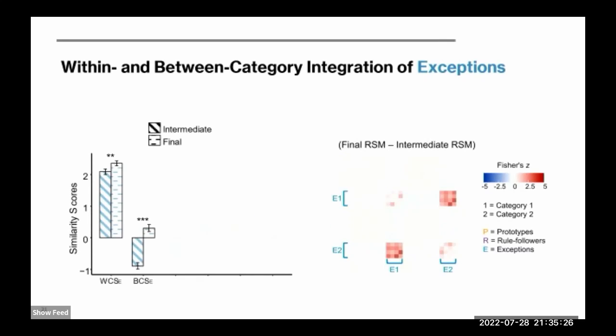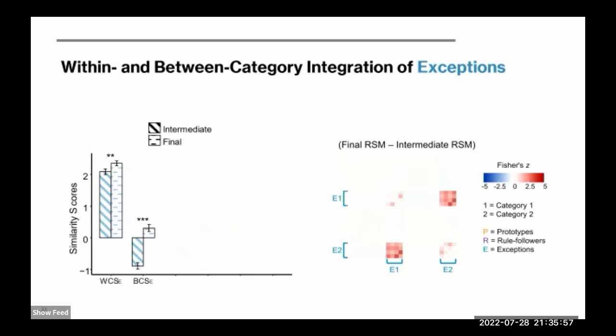Moreover, through the exception learning, there was a significant increase in the within category similarity among the exceptions. So just like the rule followers, similar exceptions in the same category were integrated. And then there was a significant increase in the between category similarity among the exceptions. So again, this can imply the blurring of category boundary induced by exception learning.